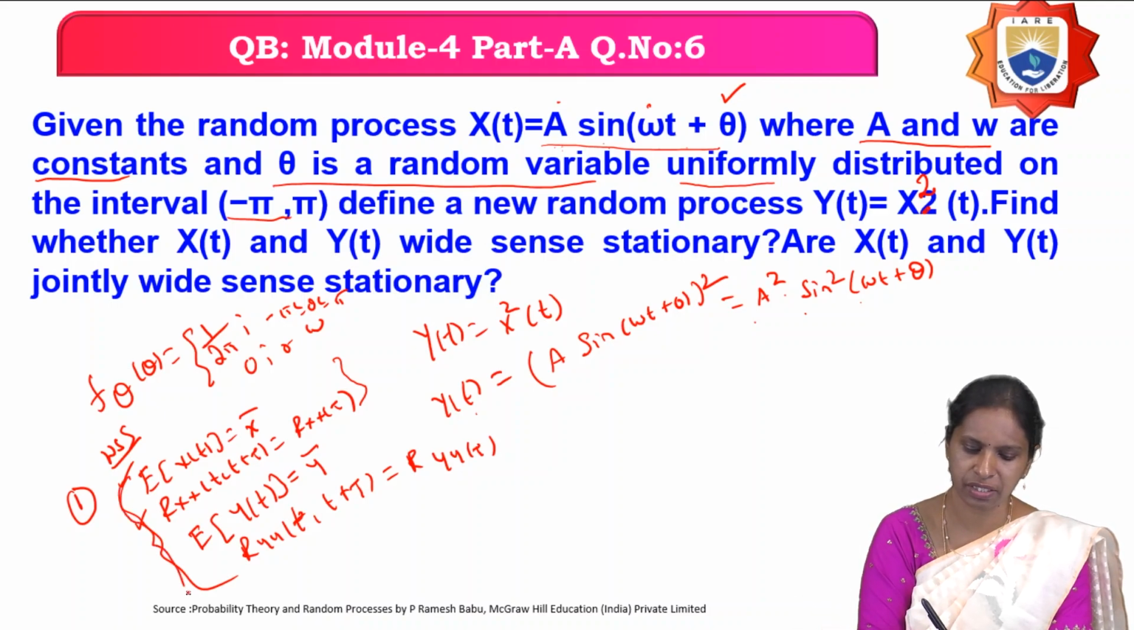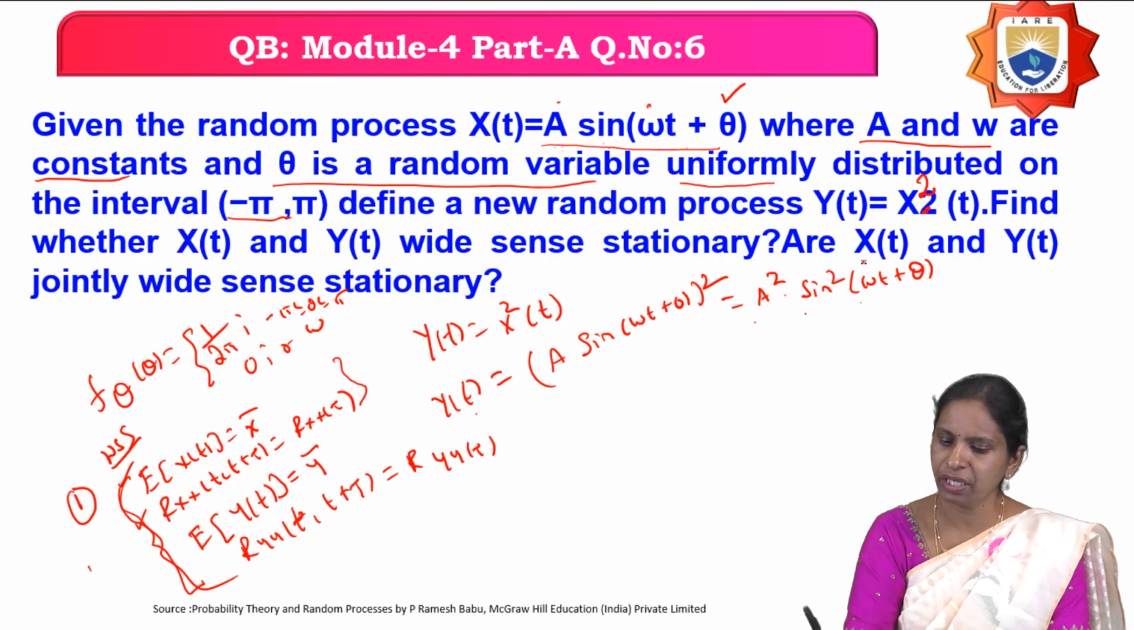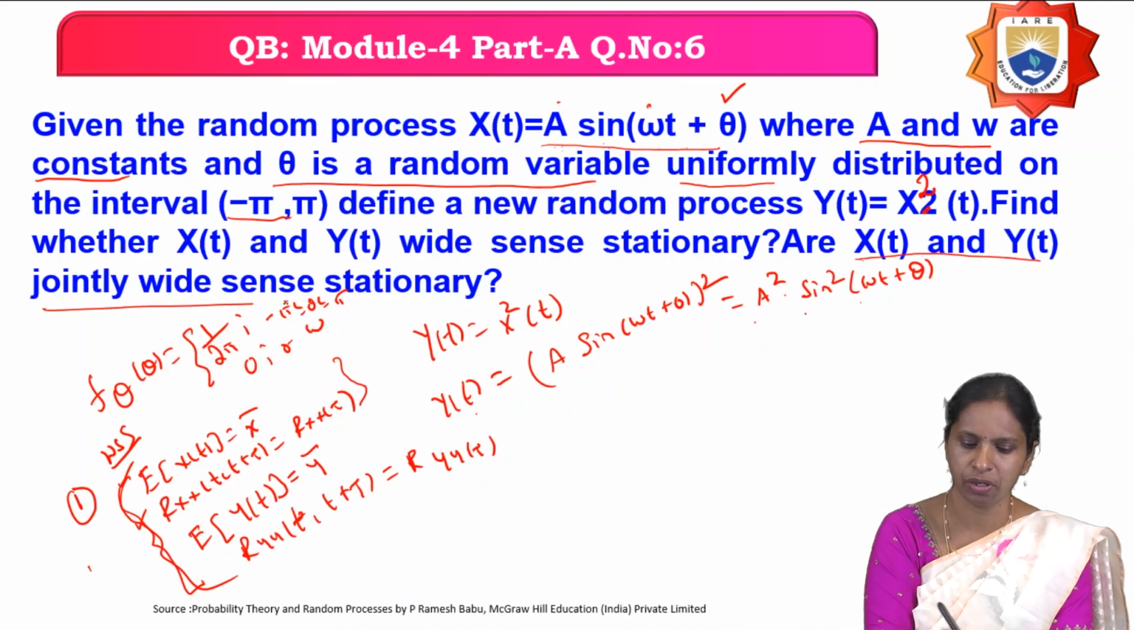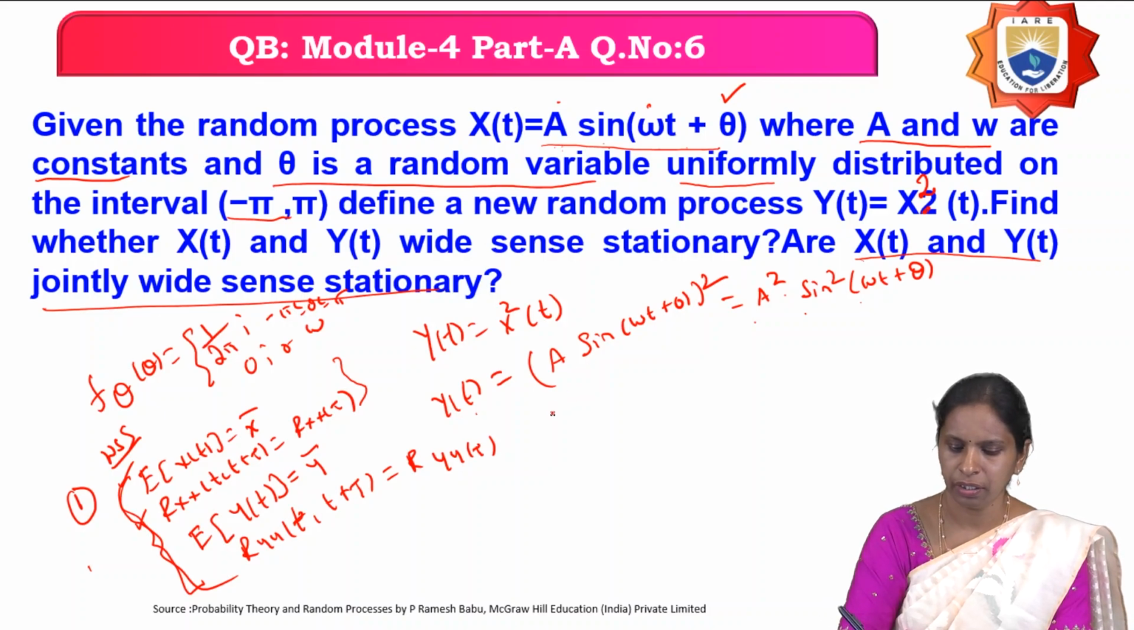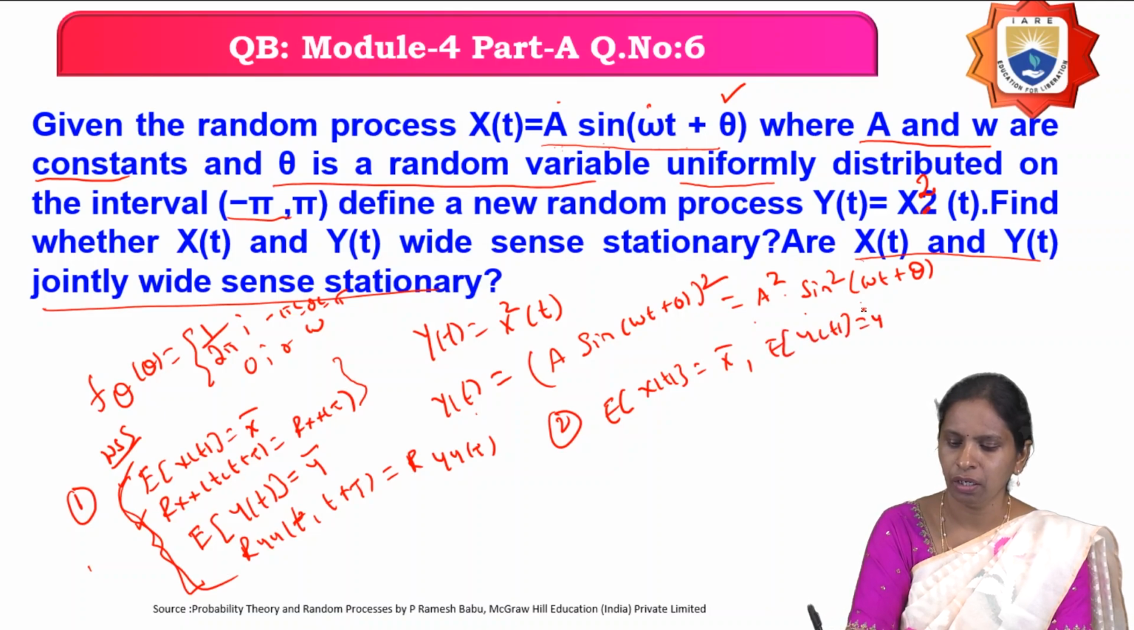If these conditions are satisfied, then you can say that they are wide sense stationary. And what is the second bit they have given? Are X(t) and Y(t) jointly wide sense stationary or not? Jointly means you have to find out the means. Already you have calculated the means of the random process, nothing but μ_X(t) and μ_Y(t) should be constant for all values of t. And second one, the cross correlation.